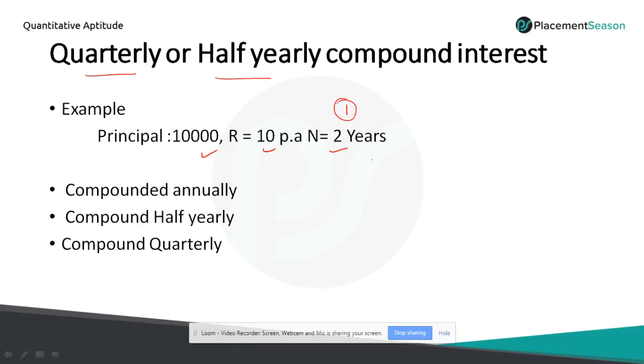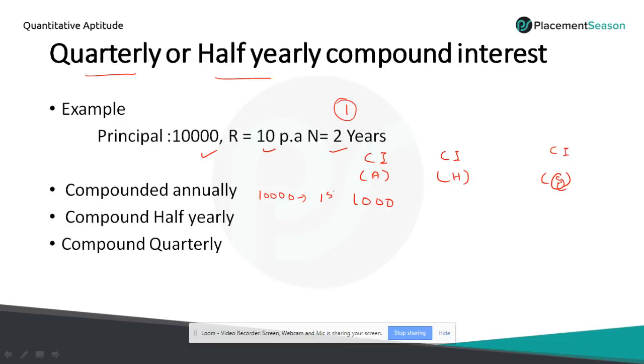Okay. So I am calculating compound interest annually, compound interest half yearly, compound interest quarterly. So the amount is 10,000 rupees. At the end of 1 year, if it is 10%, I'll get 1,000 rupees at the end of first year.